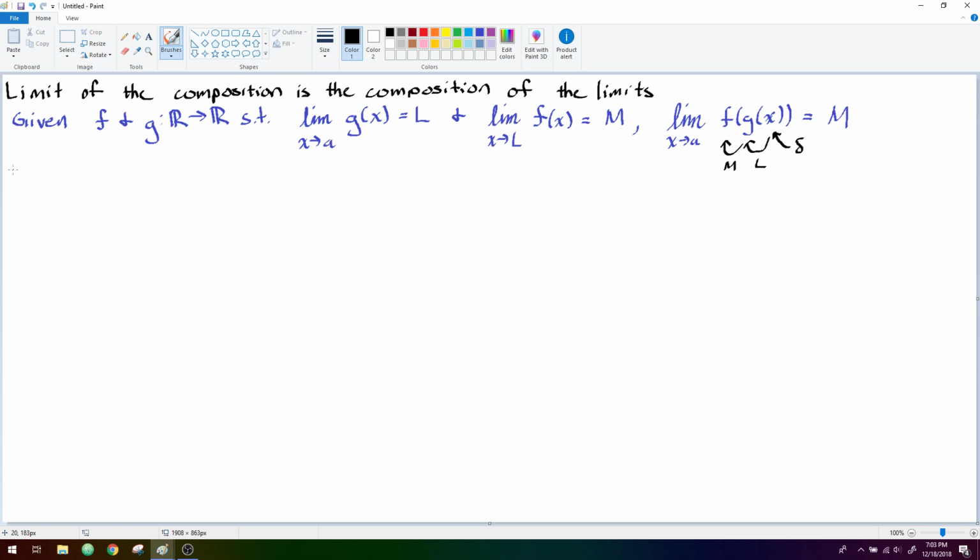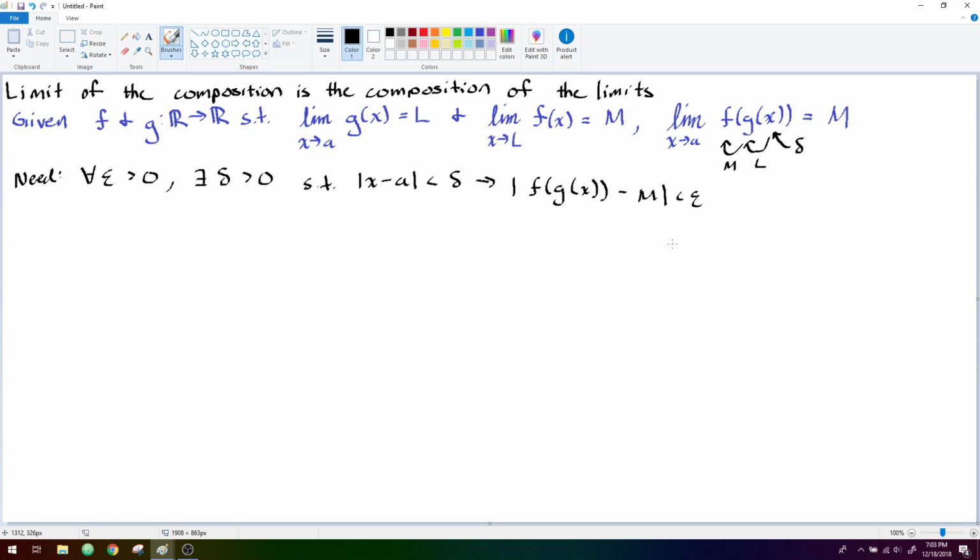So again, appealing to the definition of the limit, we need to show that for every epsilon greater than 0, there exists a corresponding delta greater than 0, such that guaranteeing that x is within delta of a, additionally guarantees that f of g of x is within epsilon of M.